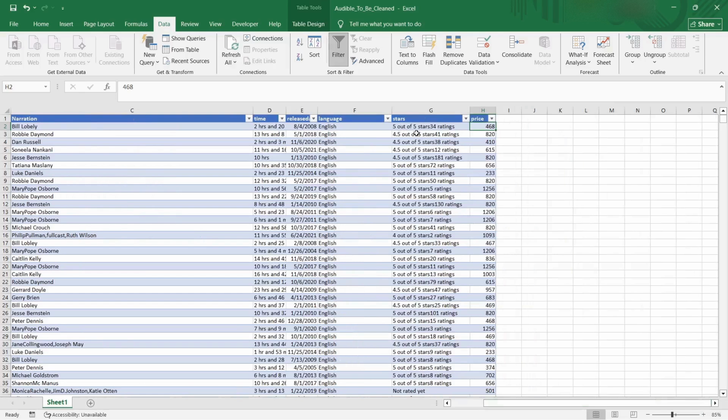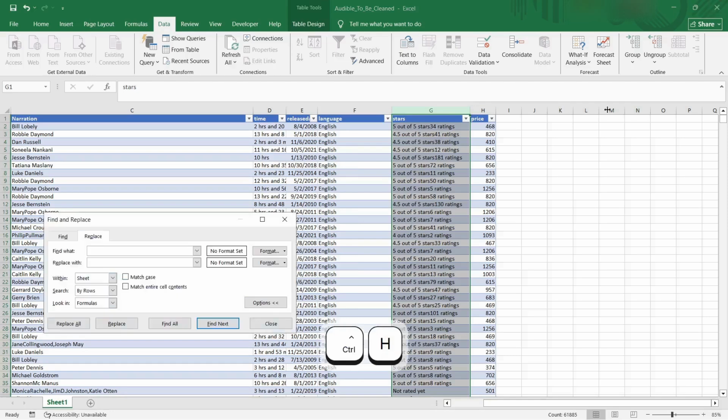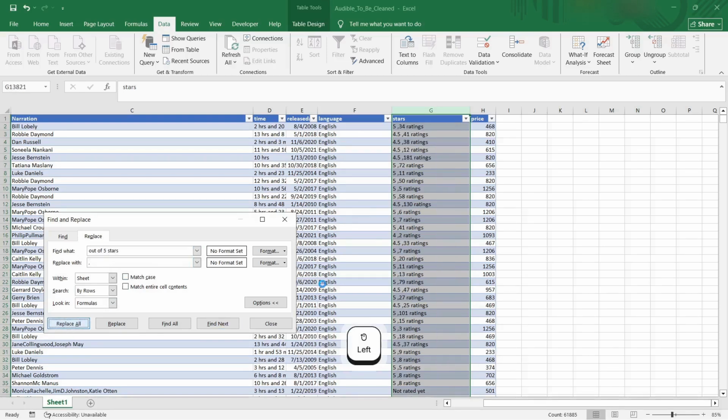Let's say we can divide stars and ratings into columns. So we'll just get it over with. We will replace "out of 5 stars" with a comma. So Control H, or just go find and replace, and then replace "out of 5 stars" with the comma. Yes, that should work.